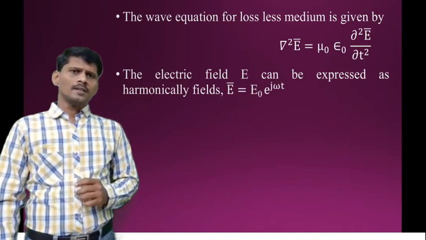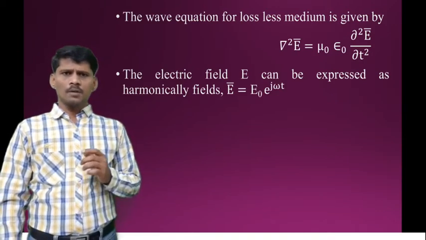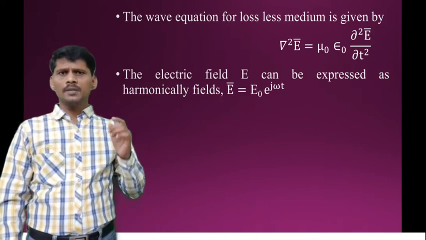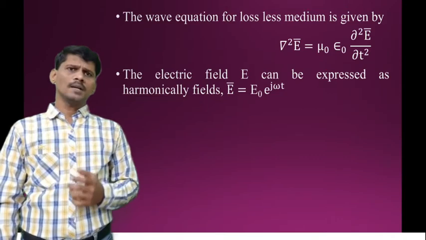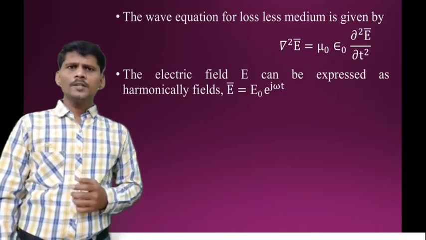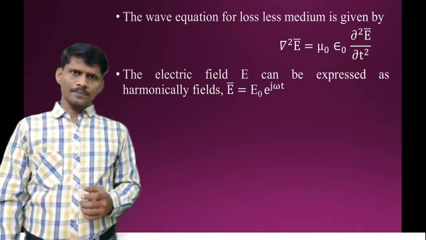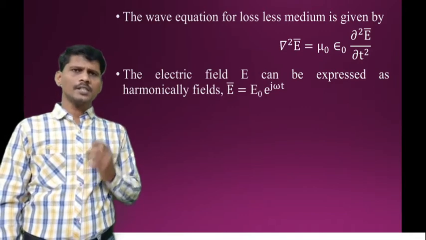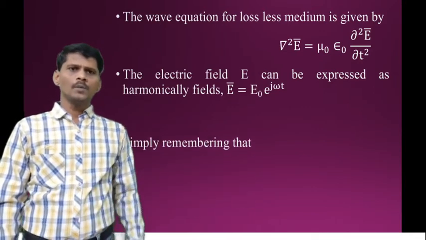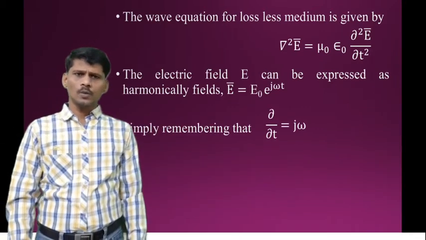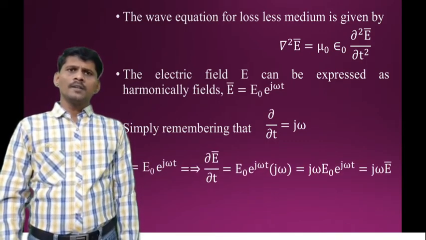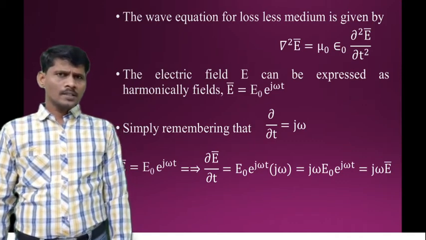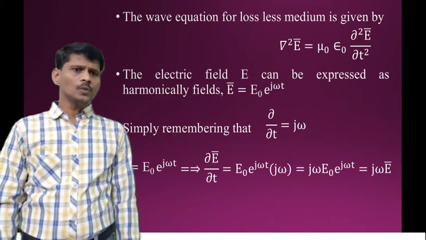We know that the electric field intensity E bar can be represented as a harmonically varying field, given by E bar is equal to E naught into e power j omega t. Differentiating this equation with respect to time, dou E bar by dou t is equal to E naught, which is constant, times the derivative of e power j omega t, which is e power j omega t into j omega.